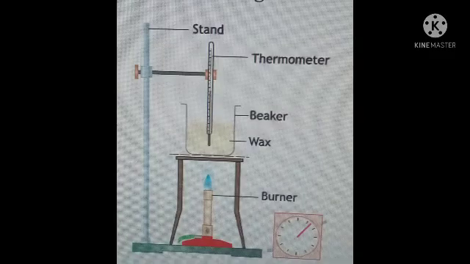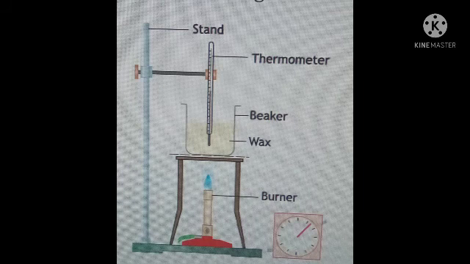The change of state from liquid to solid is called solidification, and the temperature at which the liquid solidifies or freezes, we call the freezing point of the liquid. Let us see one small activity to prove this solidification. We have to make a setup like this. Fill two-thirds of a beaker with loose wax. Heat the beaker until all the wax melts.